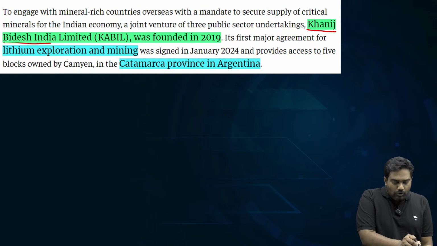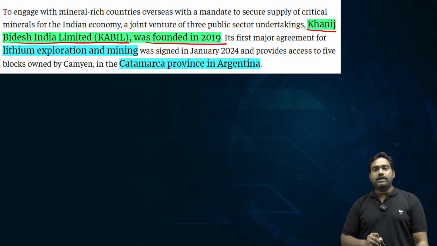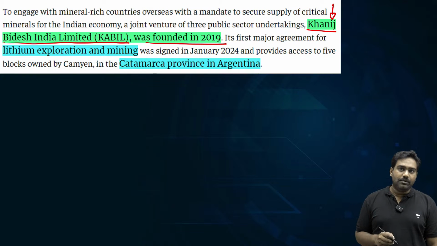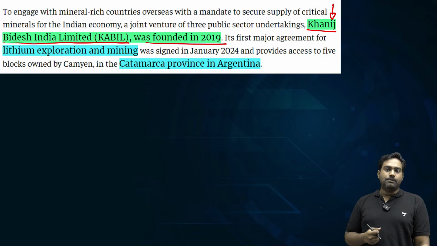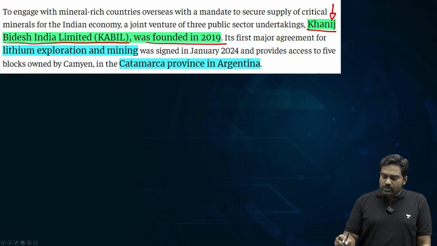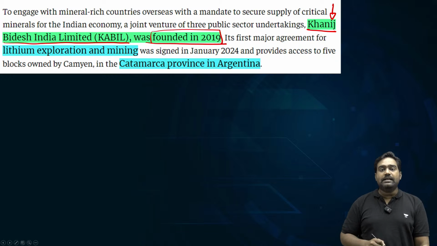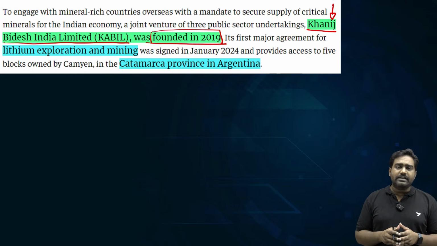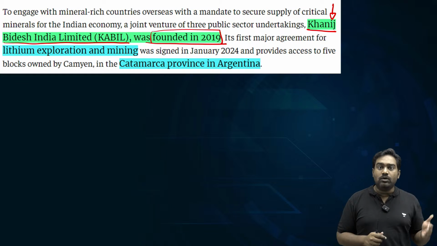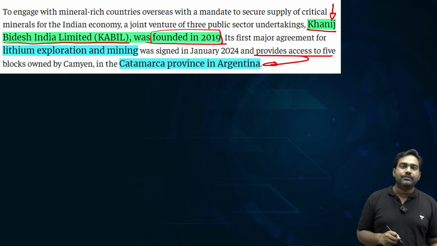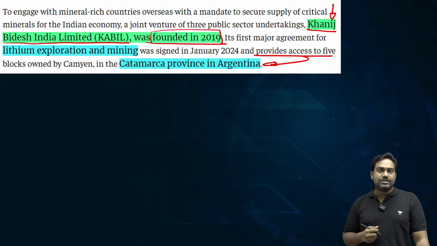Then for foreign exploration, for securing foreign mines, we have set up a new entity called KABIL. A new public sector unit has been set up by 3 major public sector organizations. So KABIL stands for Khanij Videsh India Limited, set up in 2019, and its primary mandate is to scout for critical minerals around the world and work with those countries, invest in those projects and secure these mines for India to create these global supply chains.